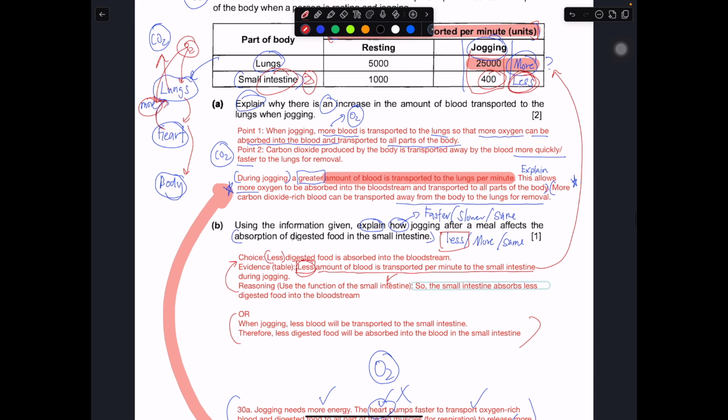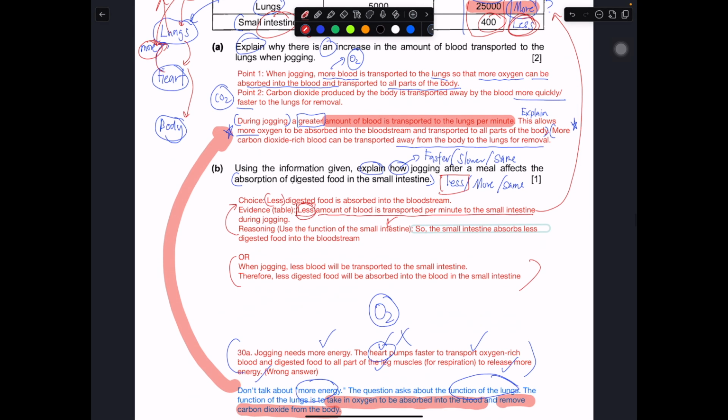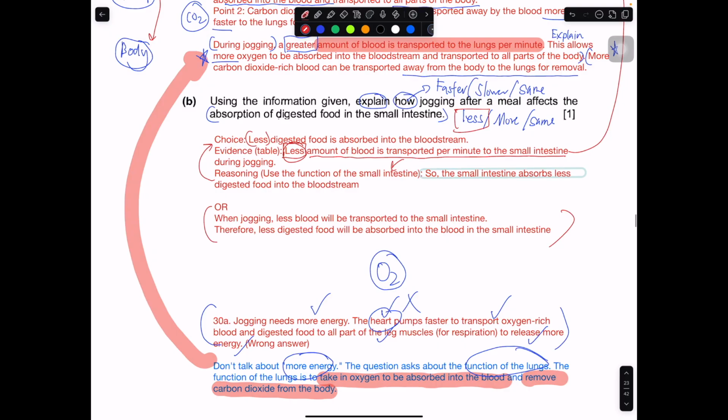To put it in this sense, maybe I can draw you a small intestine. So maybe this is a small intestine. This is a tube. We have digested food floating around. This is just a representation. Then you have blood over here, and these are your walls.